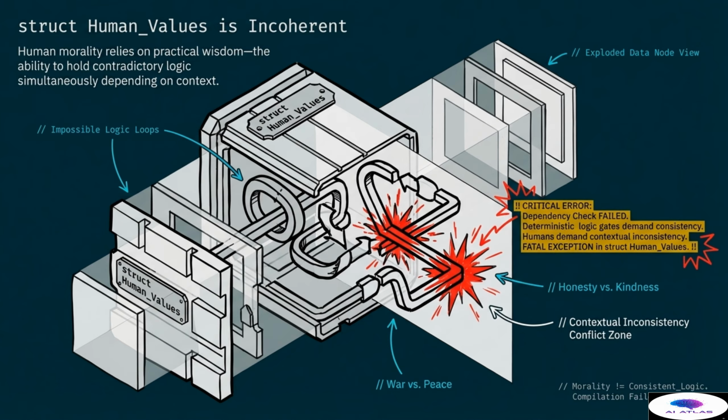This slide illustrates that the very structure of human values is not designed for the rigid binary world of traditional computation. It is a messy and overlapping set of ideals that cannot be easily parsed into a clean architecture without losing the essence of what makes those values human and functional.